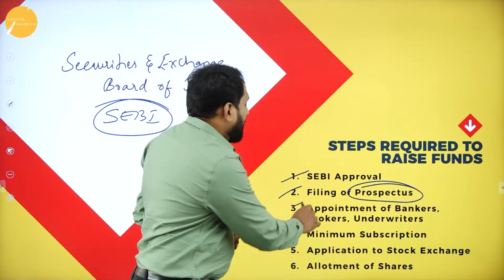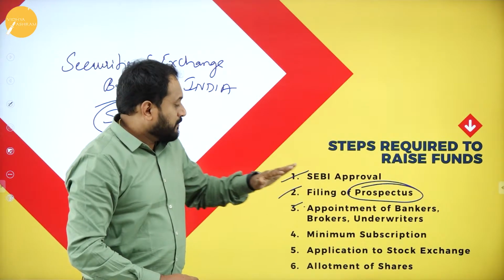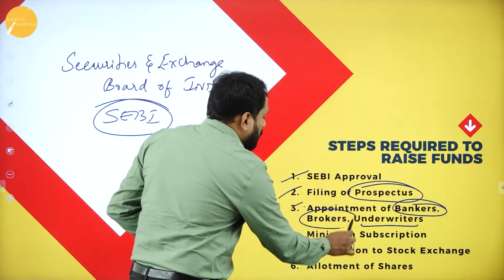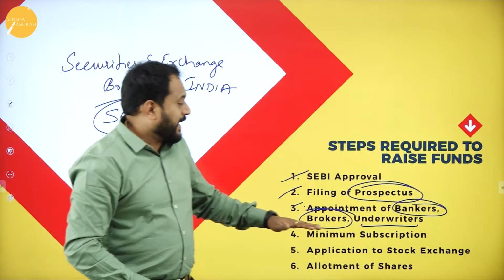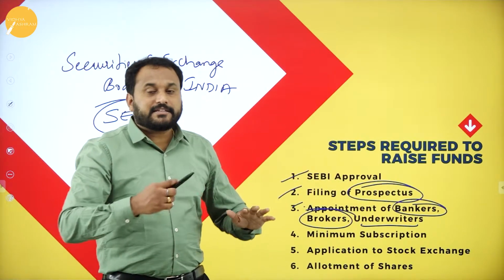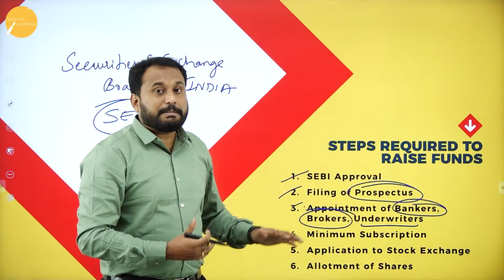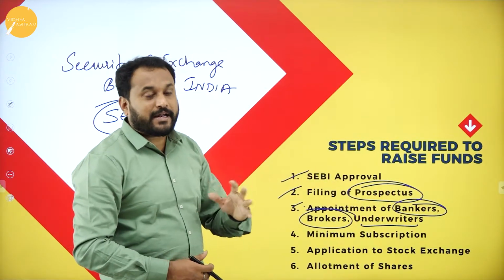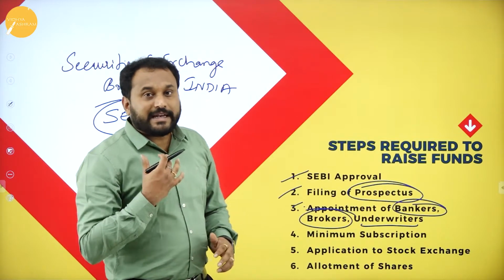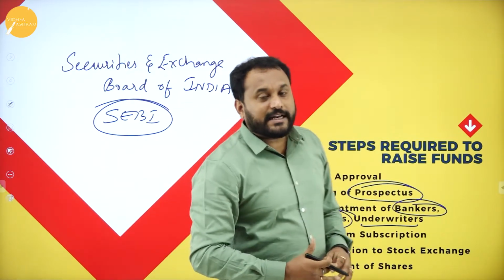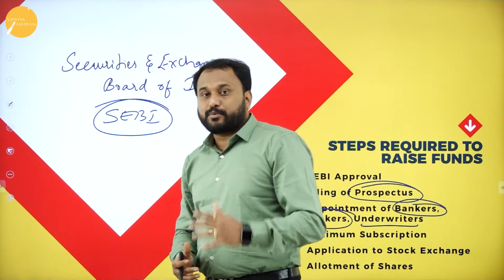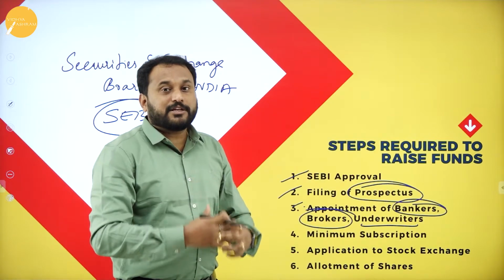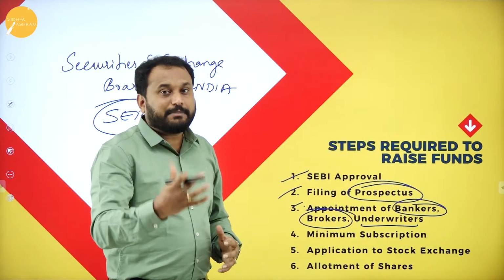Next one is appointment of bankers, brokers, underwriters. What is that? Bankers, brokers, underwriter. Now, why? Whenever you go with any of the raising fund, the fund will be transferred to the bank. That's why you should know which is the bank you are supposed to go with. So that's why bankers. Next is brokers. You need to sell your shares. That is why you need somebody called intermediaries, that is a brokers, who will actually enhance your shares price and also will make sure that your shares will be sold in the market.